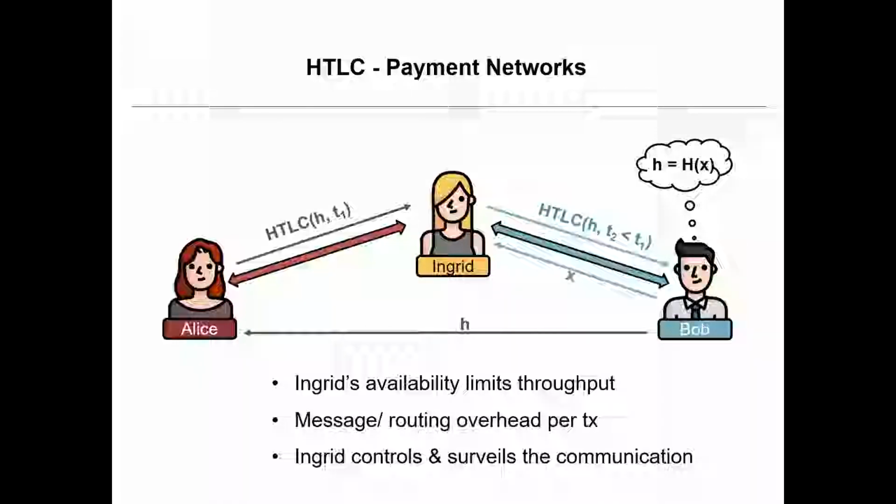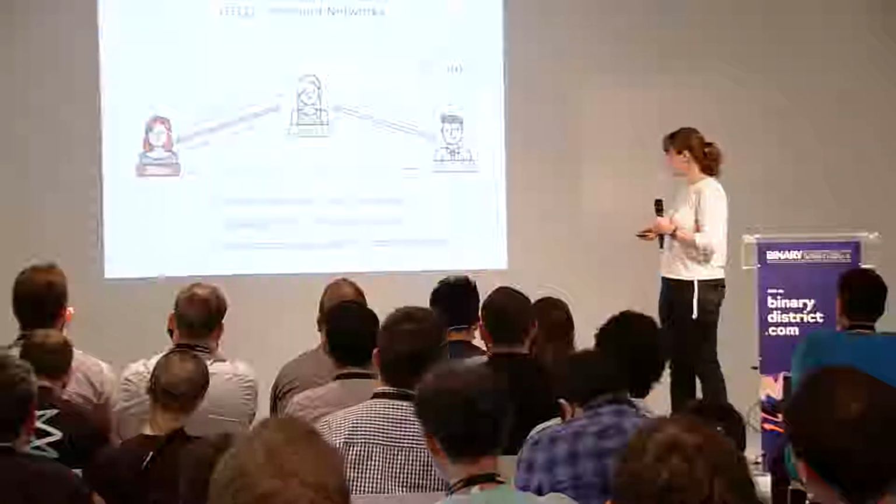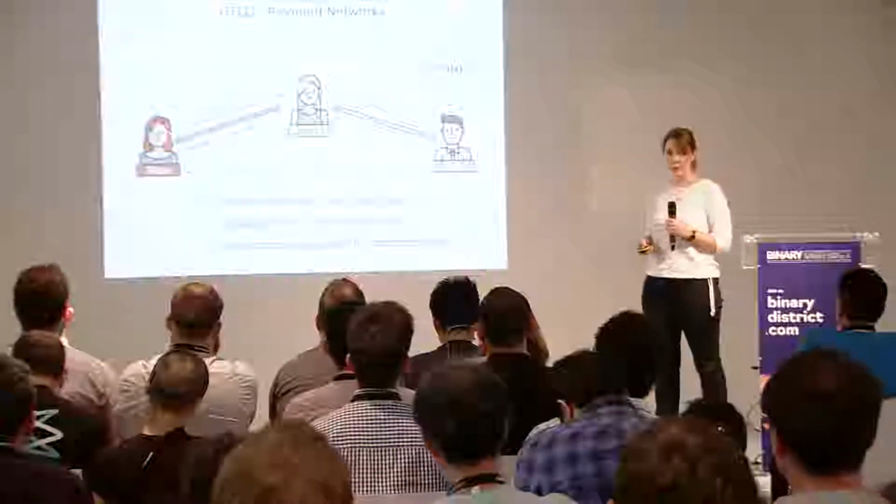As soon as Bob wants to receive the payment, he has to reveal X. So he sends X to Ingrid, who then has to pay Bob. And Ingrid will take this information X and also publish it on her side to Alice, so she will be secure to get her money back from Alice. That's a very clever approach, and we've seen it out there already.